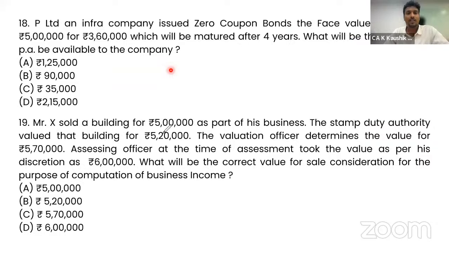Mr. X sold a building for 5 lakh as a part of his business. The stamp duty value for the building is 5 lakh 20. The valuation officer determines the value at 5 lakh 70, and the assessing officer at the time of assessment took 6 lakh. What will be the correct value of sale consideration for computation of business income?